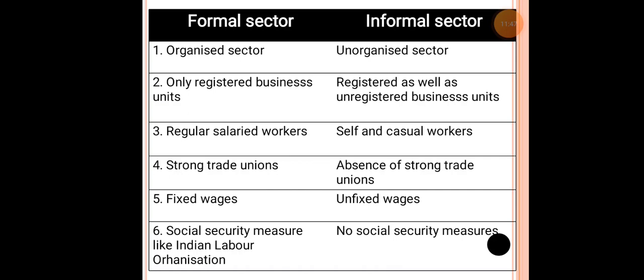Next one, as told earlier, it is regular salaried workers. Under informal, self and casual workers, they will not be getting a proper salary every month. For example, if this month you get a profit of 10,000, next month you might get a profit of 20,000, or it might even come to 5,000. So it depends on how hard you work, or to what extent you put your work into that particular process.